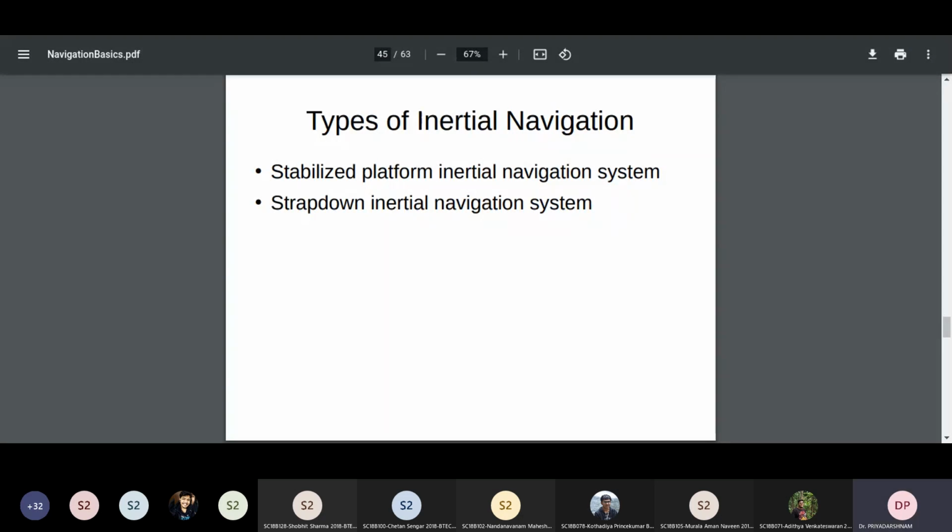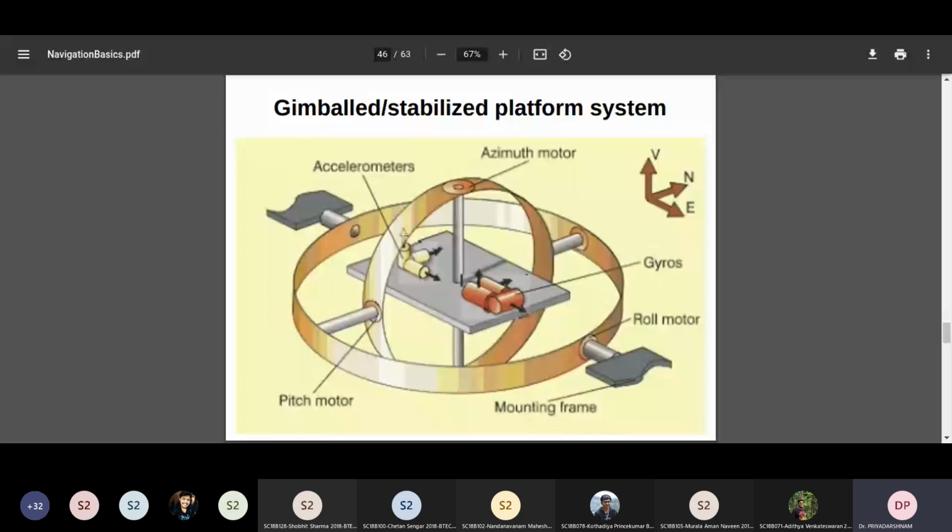In one case, the sensors are mounted on a platform which remains stable throughout the flight of the spacecraft. In the other case, these gyros are directly mounted, or strapped down, onto the launch vehicle.